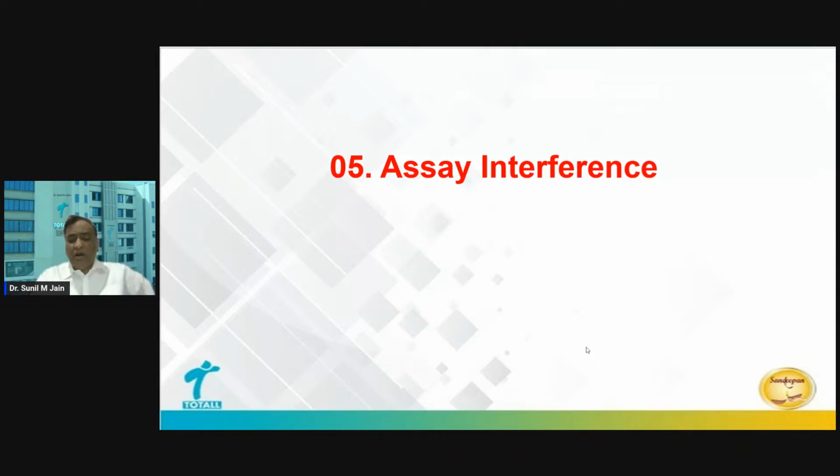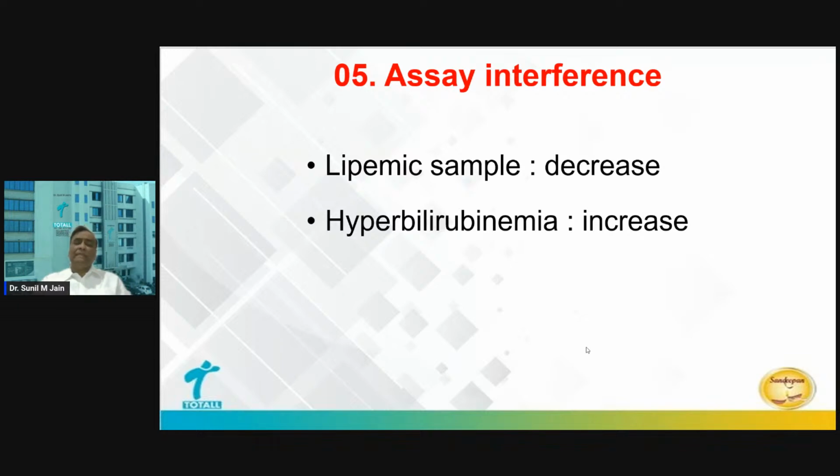And another area: what are certain substances in an assay which can interfere with HbA1c? Any patient who has triglyceride levels of more than 700, 800, that means the sample will be lipemic. Such a high triglyceride interferes with the HbA1c and can cause a decrease, while quite a high bilirubin level can cause an increase.